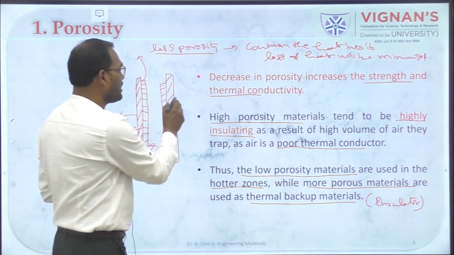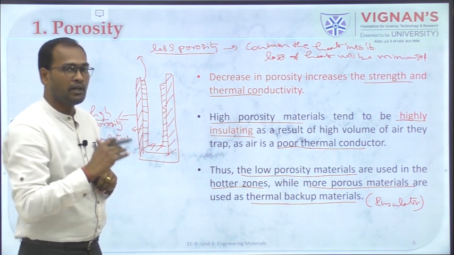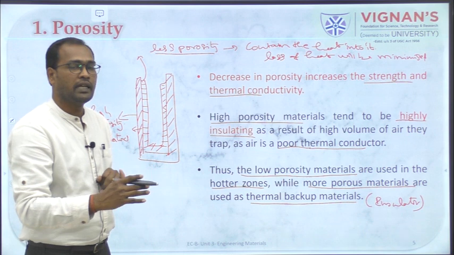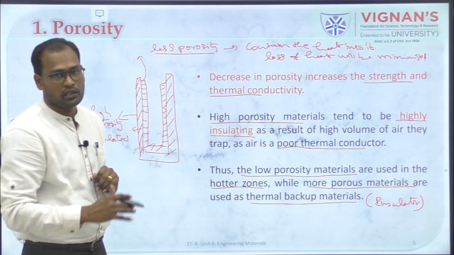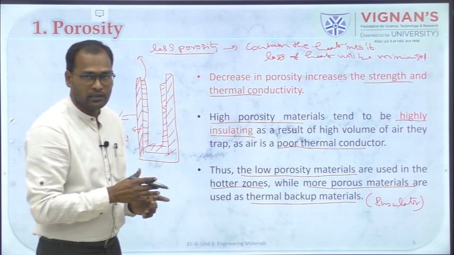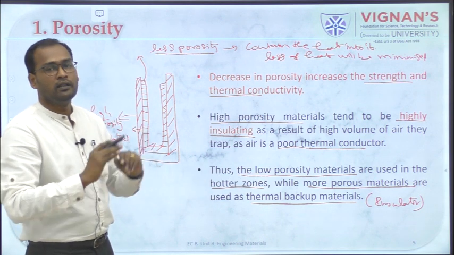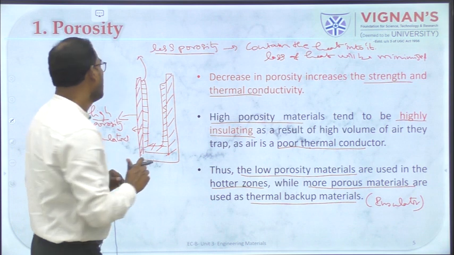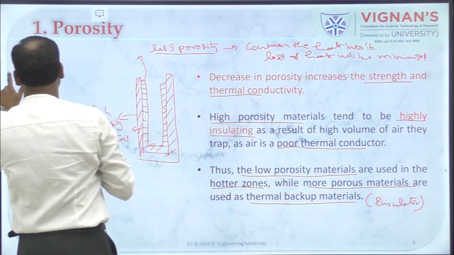So this is the reason why most of the ovens are multi-layered and each layer will have a different porosity, right? As in this case, the inner one will have low porosity, whereas the outer one will have the higher porous material. Okay, so this is about porosity.